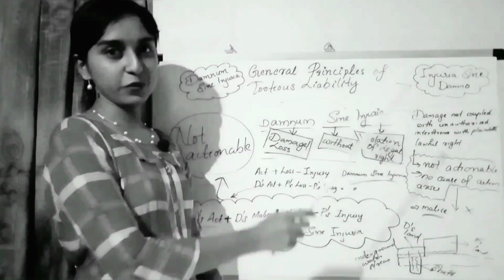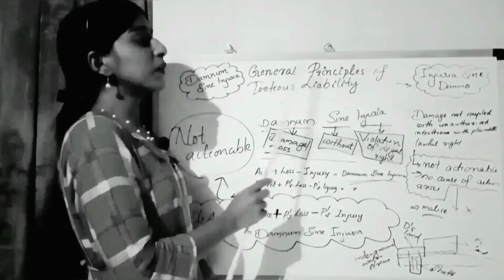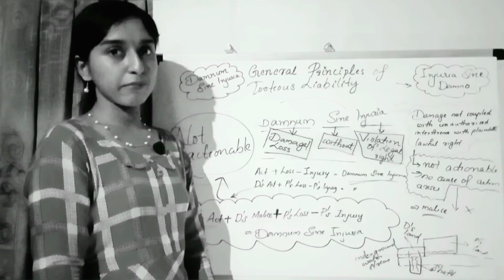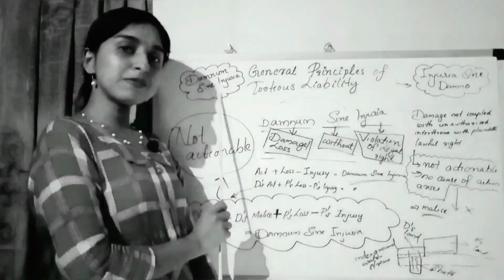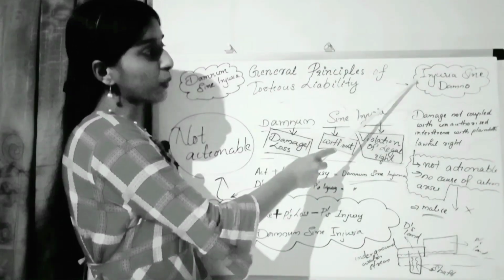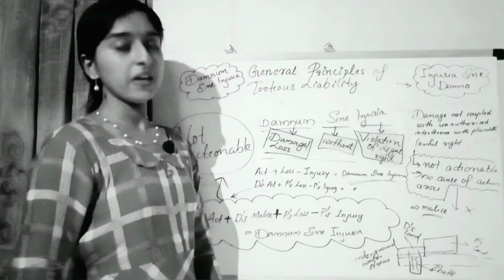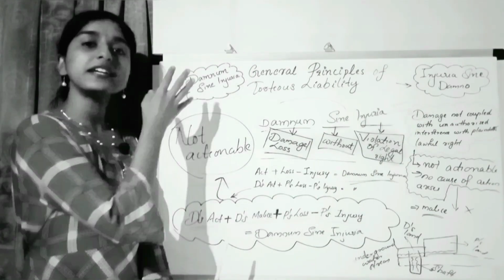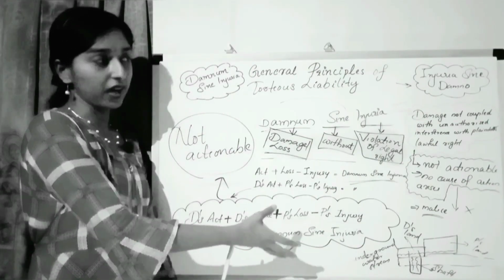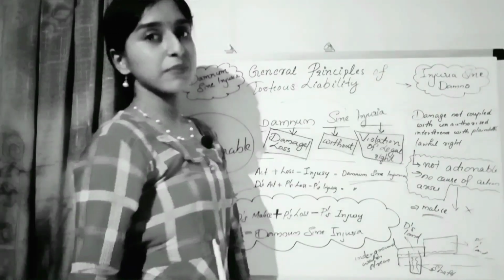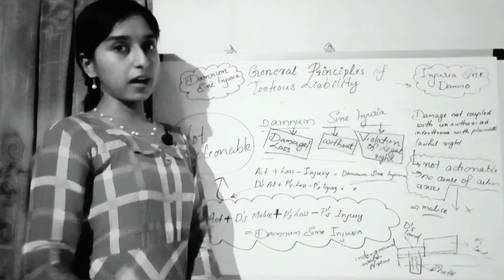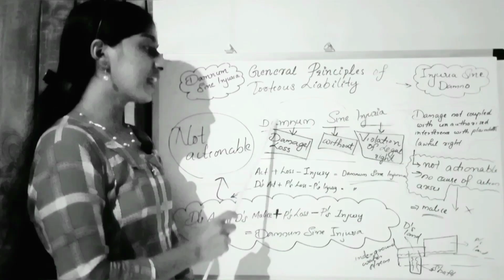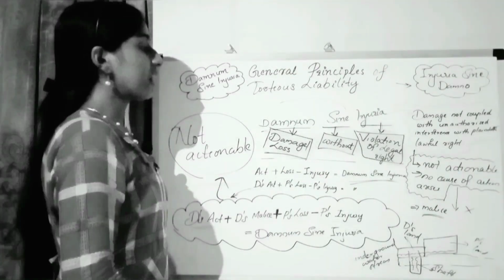So today I'll be teaching you one of the important legal maxims in law of torts, that is Damnum Sine Injuria. There are two important general principles of tortious liability. One is Damnum Sine Injuria and another one is Injuria Sine Damnum. Damnum Sine Injuria means damage without injuria and Injuria Sine Damnum means injuria without damage. So let's look into Damnum Sine Injuria.